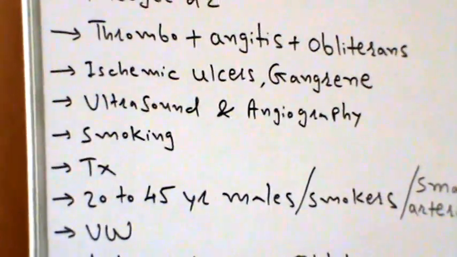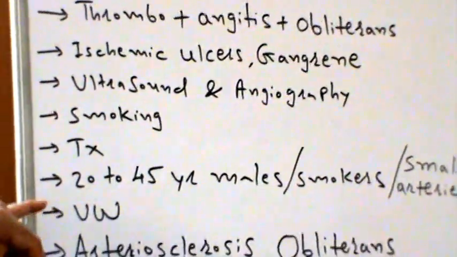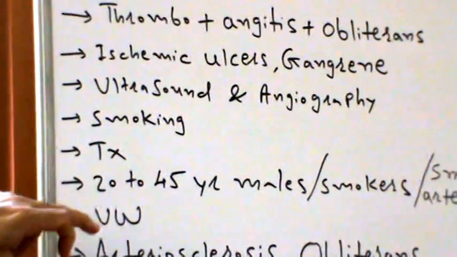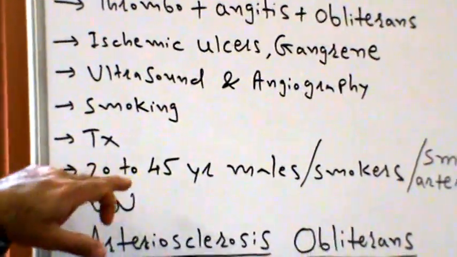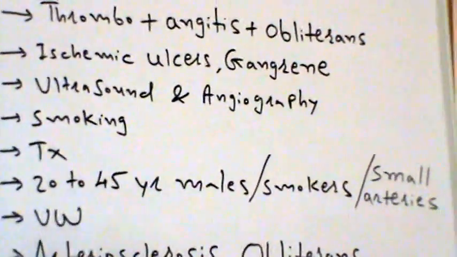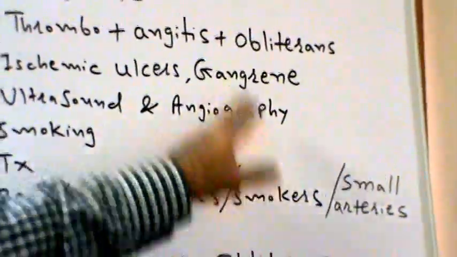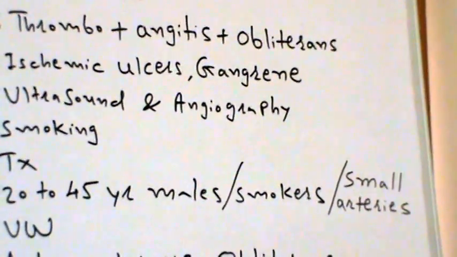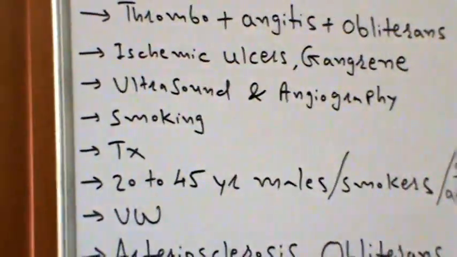Now, statistically speaking, there are data to prove that Berger disease is more commonly seen in the age group of 20 to 45-year-old males, of course smokers, and in Berger disease we are primarily dealing with small arteries.